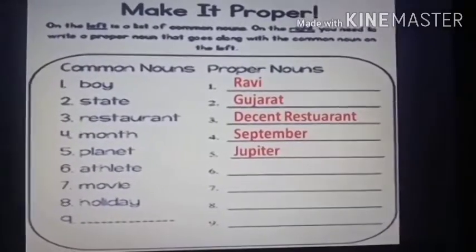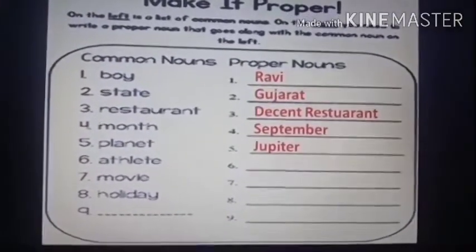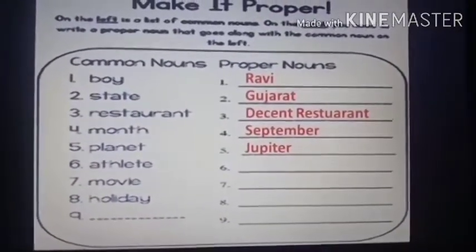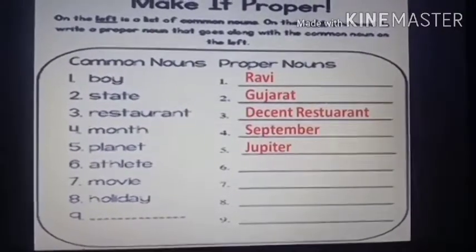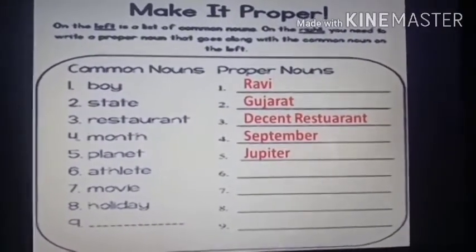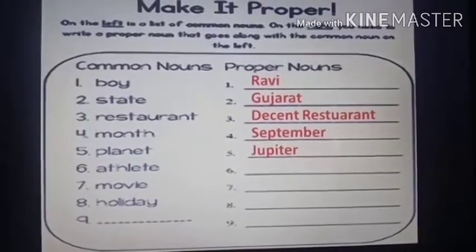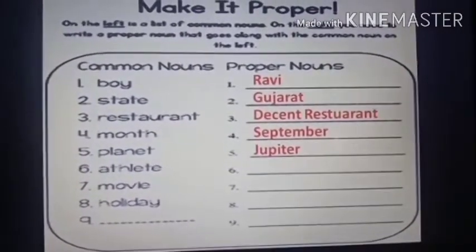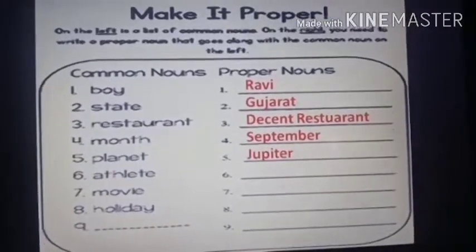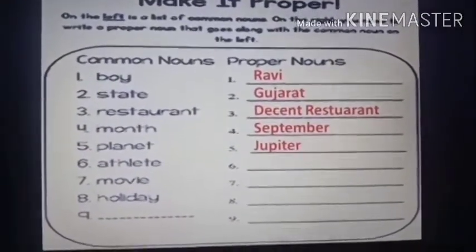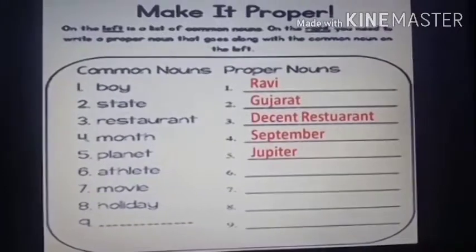Athlete. Do you know what an athlete is? The one who plays sports, who is related to sports like playing tennis or badminton or running or cricket or whatever sports. So he is called an athlete. There are so many famous athletes, so I will write a name. You can write any of your choice.